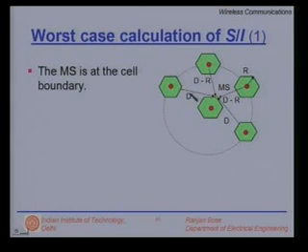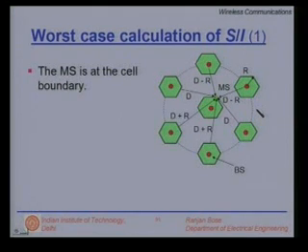On the other hand, the next 2 interfering base stations are at a distance approximately d from the mobile station. But that is not the end of the story. We have 2 more co-channel cells, but by the mere position of the mobile station, these 2 interfering base stations are almost at a distance d plus r. So, the 6 co-channel cells, the base stations there are differently placed with respect to the mobile stations. The distances are different, so the interference must be different.